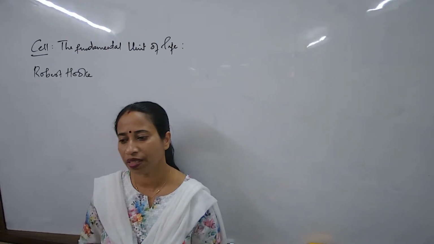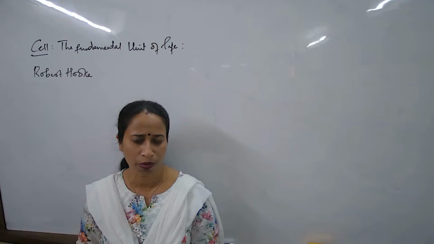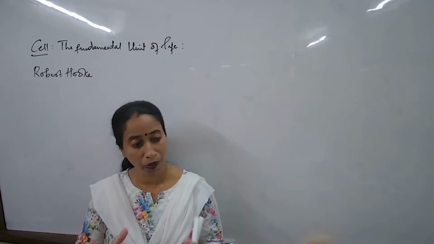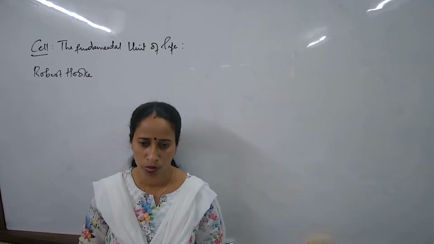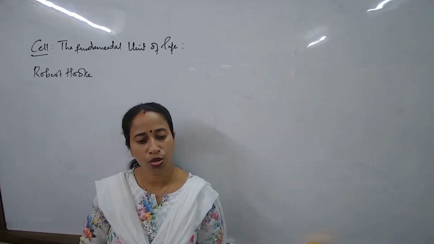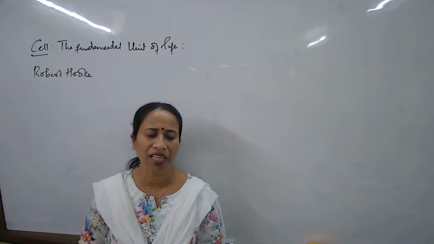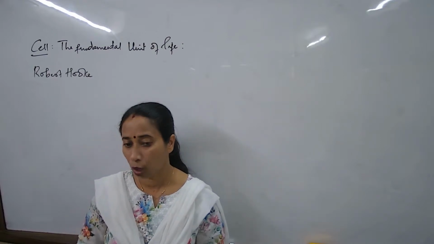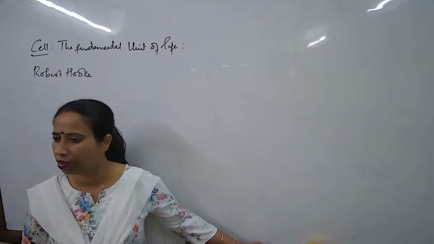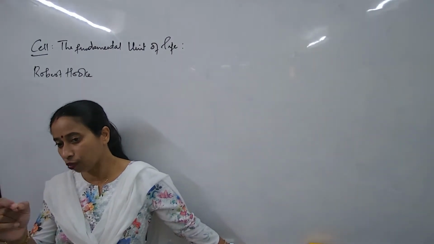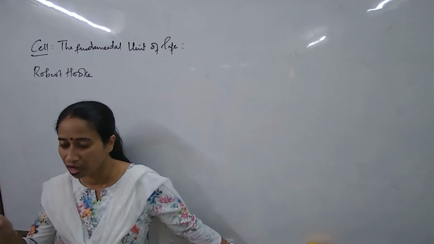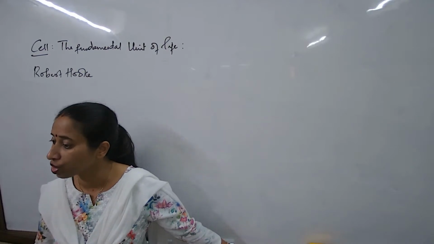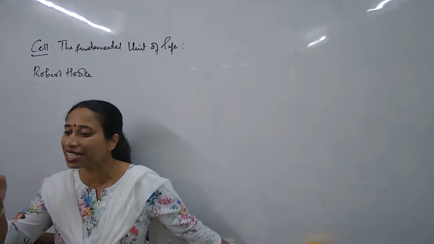Robert Hooke was very inquisitive about how a plant grows. So he made his own magnifying aid, a very simple microscope. That microscope could give a magnification of roughly around 1000 times. Now, 1000 times is not a big number in the concept of studying cells, because today we talk about various different types of microscopes which give us magnification over 1,00,000 times.